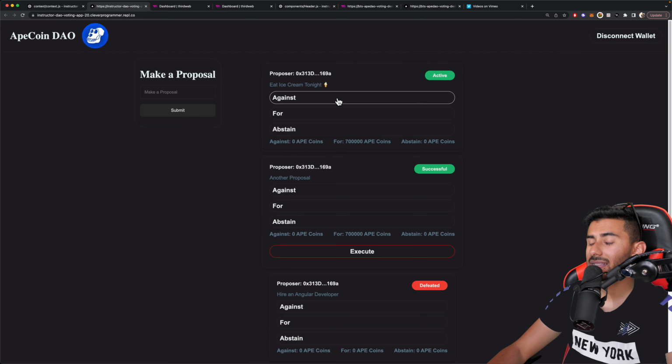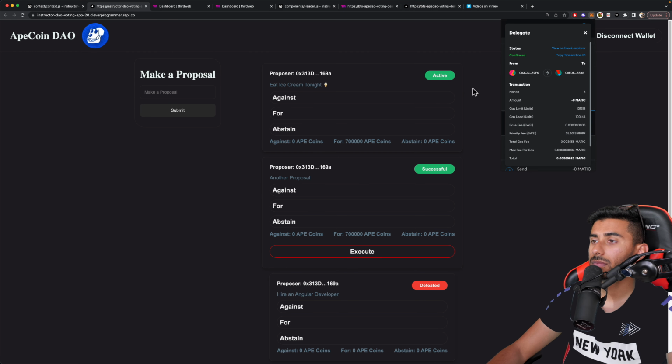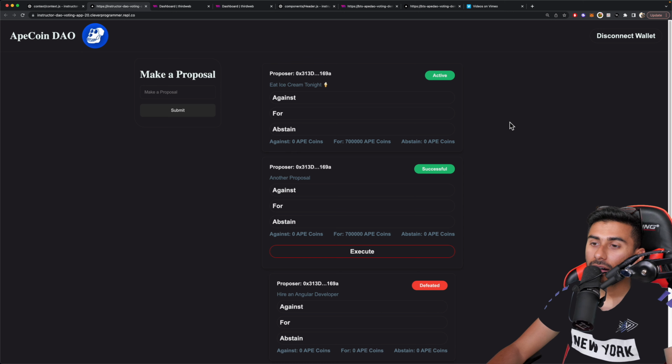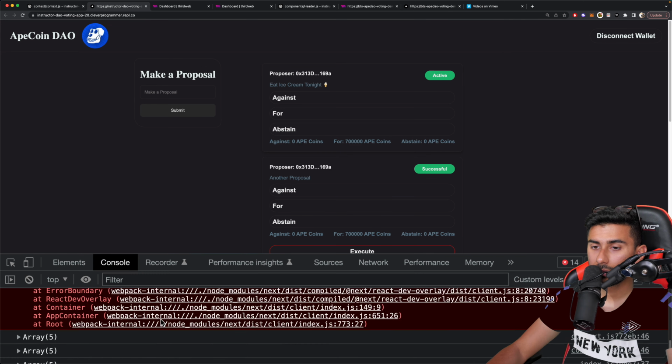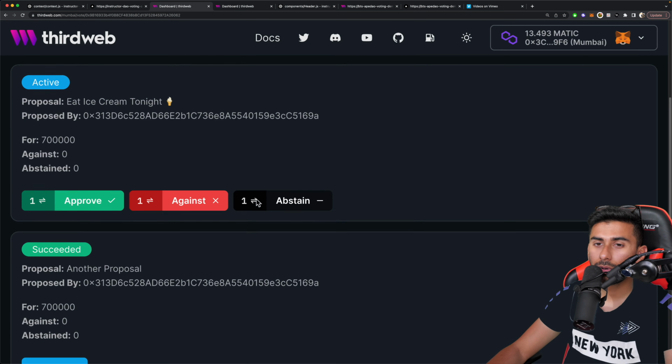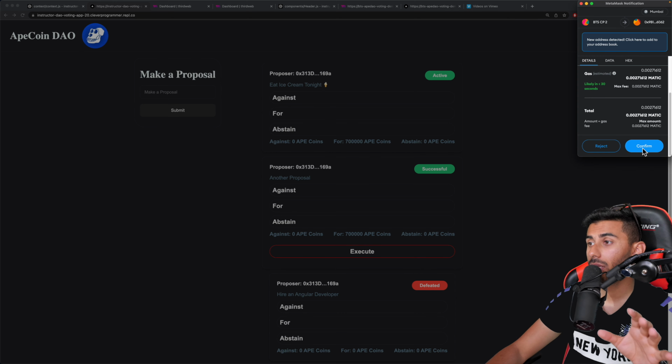And once I do that, you could see, all right, there's X amount of coins, like 50,000 coins or whatever, delegated towards for, okay? So what it's doing is it's taking all of my coins in my wallet, my APE coins or my developer DAO coins or whatever, right?